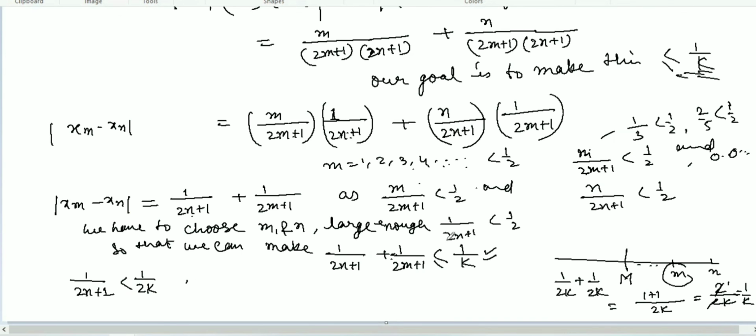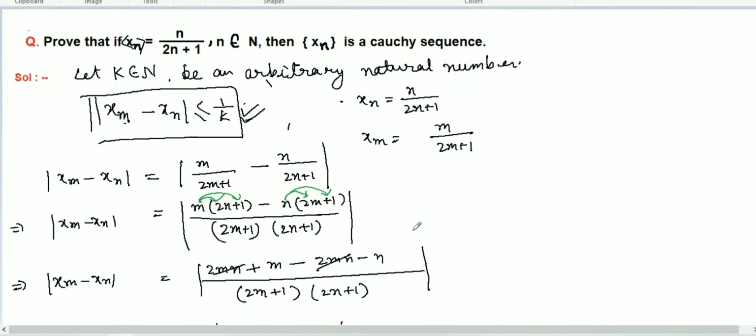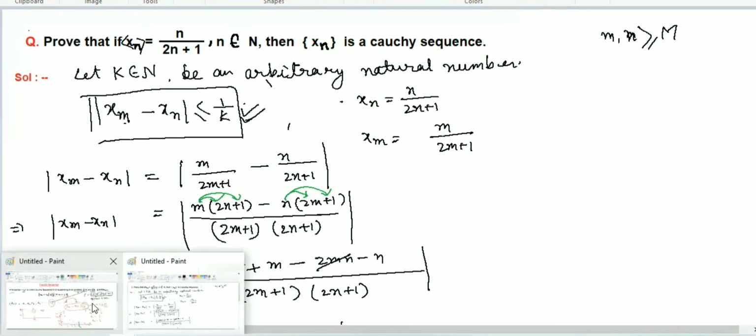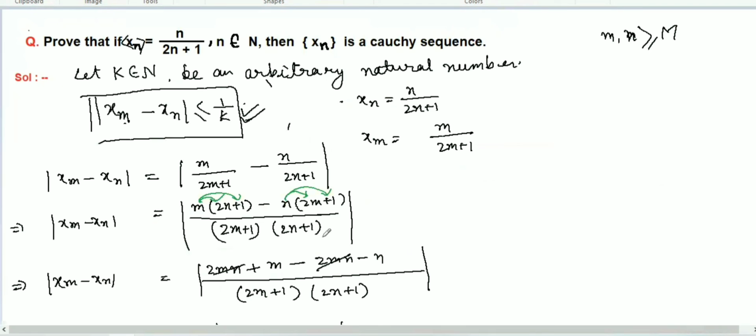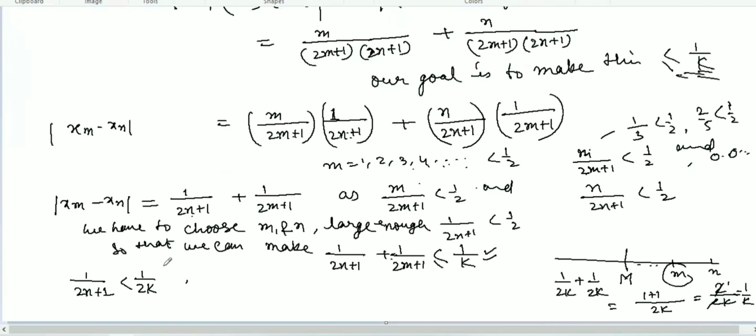As you can see in the definition, small m and n are greater than or equal to that particular number m. So see the definition here: m and n greater than or equal to that particular m.